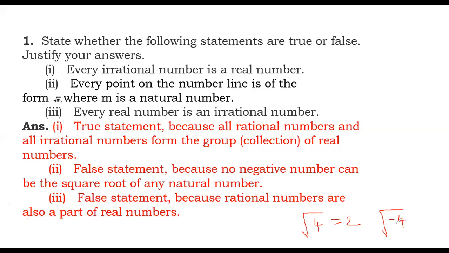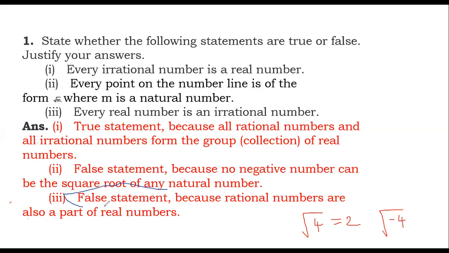Okay. Last: every real number is irrational. False statement, because rational numbers are also a part of real numbers.